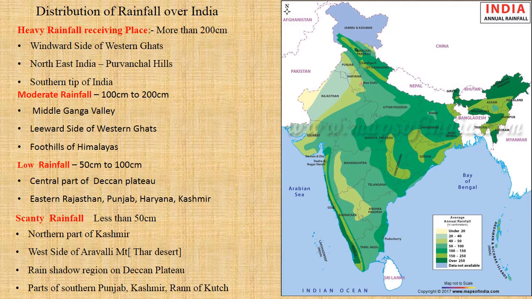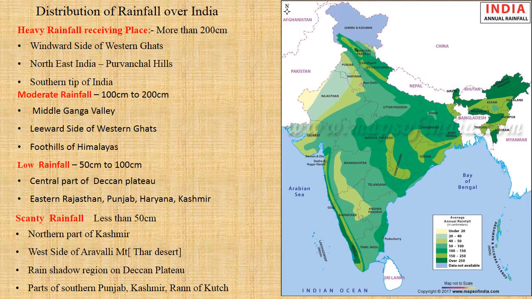Now let's go to moderate rainfall. Moderate rainfall falls in the 100 to 200 centimeter range. If you look at the key, the rainfall of 100 to 200 centimeters is shown in light green. We can see that color in Maharashtra, Telangana, Andhra, a major part of Karnataka, Tamil Nadu, and some parts of Uttar Pradesh and Madhya Pradesh.